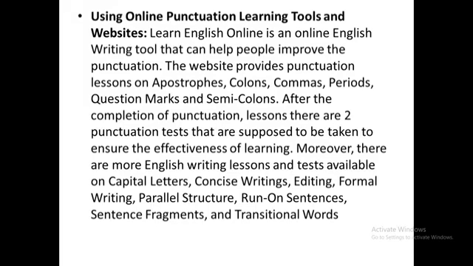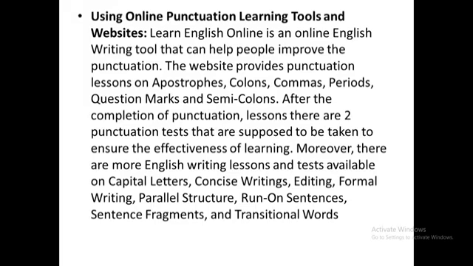So this is what you have to use when you use online punctuation learning tools and websites. At the end, when you complete your task, they will ask for a test on what you have learned. Kindly tell us how you will deal with this test. Online punctuation learning tools and websites are very important for your learning in today's era, and you have to avoid common mistakes while using them.